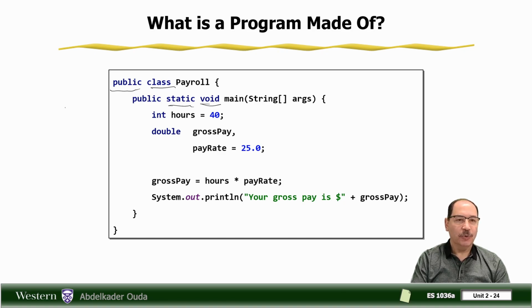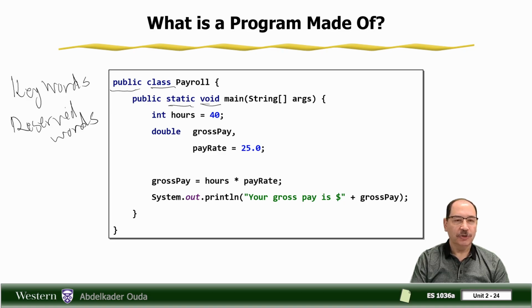All these words written in dark blue, we call Java keywords, and sometimes reserved words. Why do we call them reserved words? Because the Java compiler uses these words in order to build the application, and each of these words has a specific meaning.